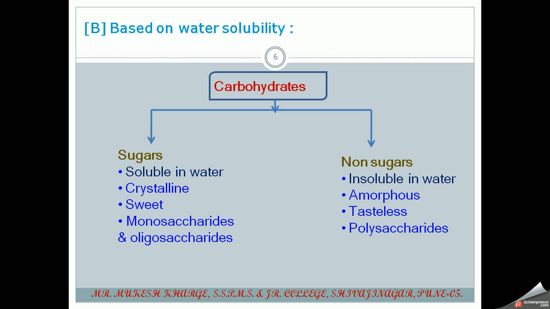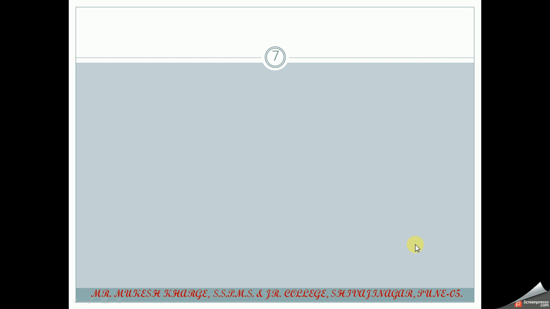Example of sugar is the familiar sucrose. It is soluble in water. Your common sugar, which is known as sucrose, is soluble in water. It is crystalline, sweet in taste. It is a disaccharide. Then all are familiar with starch. It is an example of a non-sugar which is insoluble in water. It is amorphous type. It is not crystalline and it does not have taste, and it is a polysaccharide. Then the next classification is based on reduction.